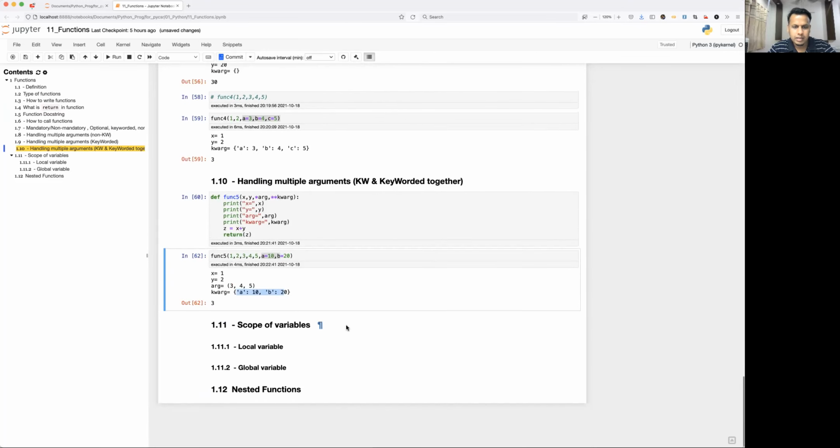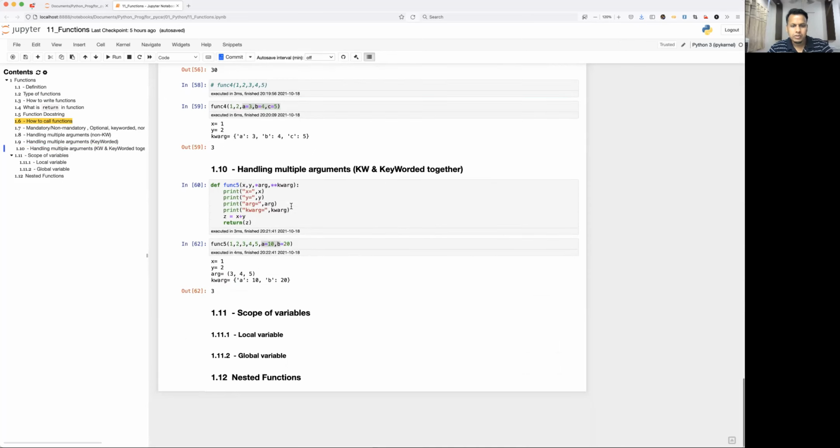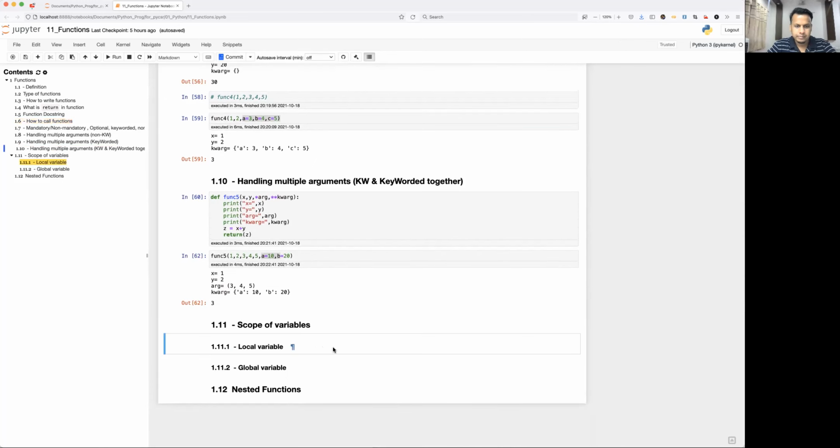Now let's see how to define the scope of the variable. Remember guys, whenever you define a function, whatever variable you have used inside it is not going to be exposed outside the function definition. Let's say you have taken a subtract function and defined one variable inside it, C. The scope of C will be inside the function. It is not going to be used outside the function. Okay, so that is called a local variable.